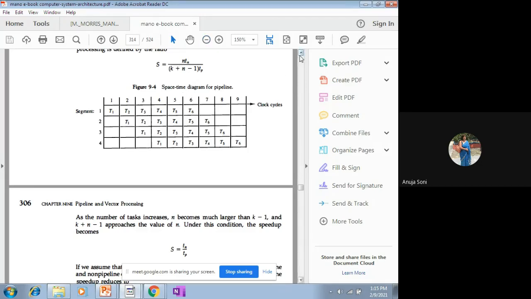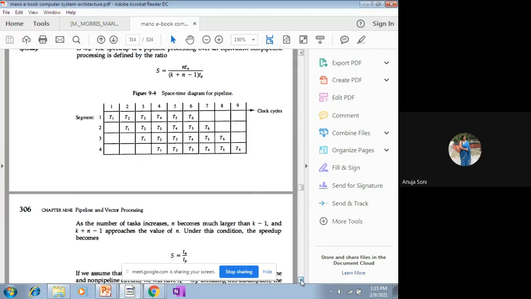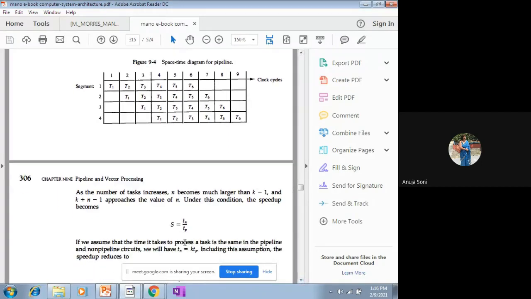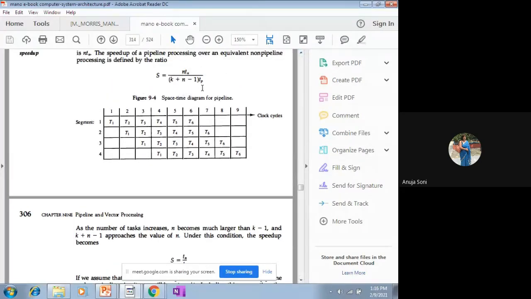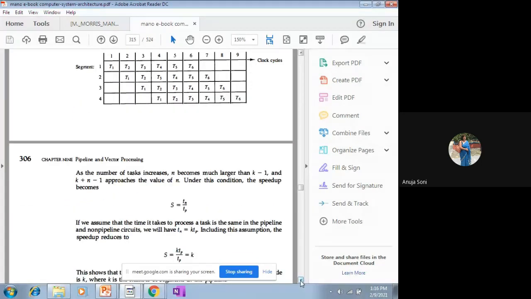So in that case, what will be the speed up ratio? This n Tn basically will be divided by k plus n minus 1, which is approximately n. So these two values will be cancelled, and it will be equal to Tn divided by Tp. Basically, only the time taken. It can be represented in terms of the time taken by the non-pipelining with respect to the time taken by the pipelining. So whenever the number of tasks n is extremely high, k plus n minus 1 will approach this value only. It will be almost equivalent to this value, and this value will be cancelled. Ultimately, we will be left with this kind of a value. These formulae may be used in solving the back exercise questions. This is the only reason that I am telling you.